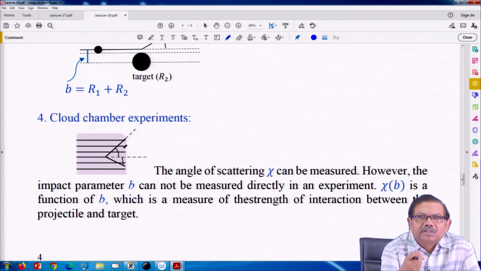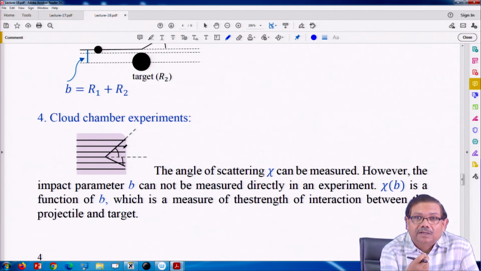In the process when they try to condense, this part is recorded. So, there is a trace wherever this has happened. There is a trace that comes in a photographic plate.